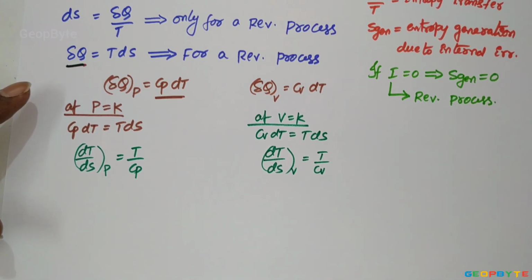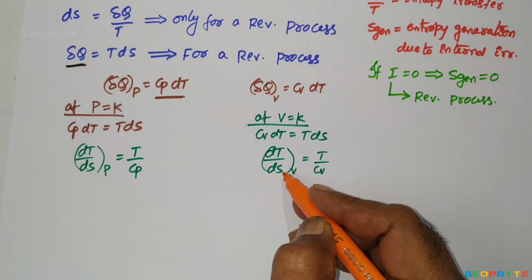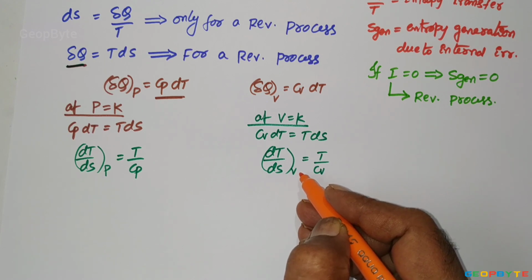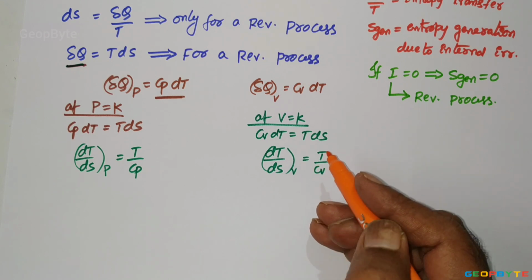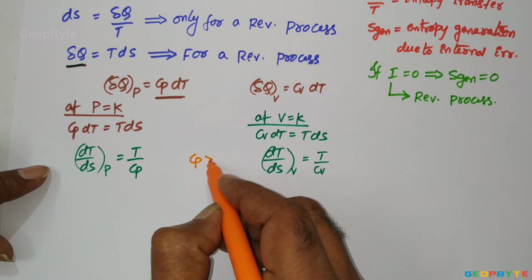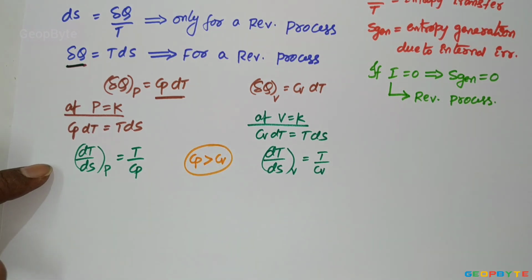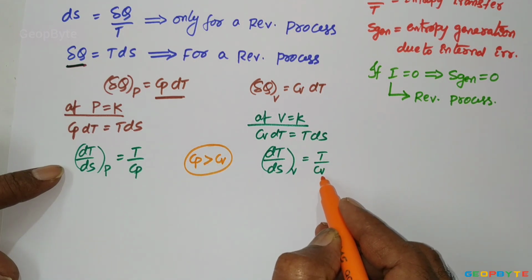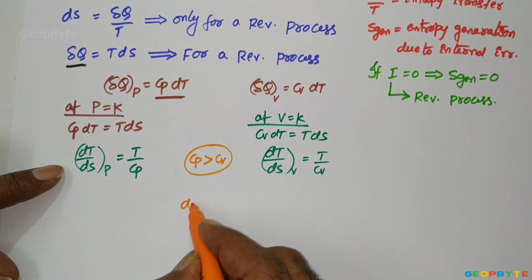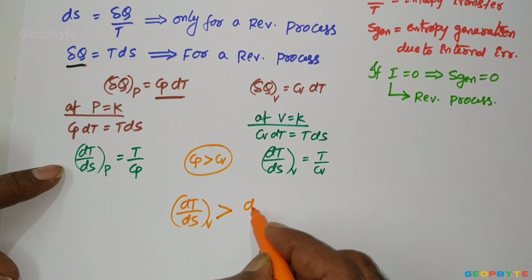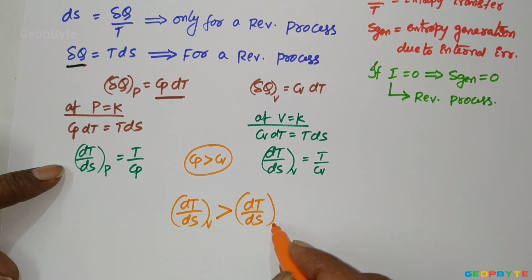The quantity dT by dS at constant volume is the slope of the constant volume curve in the T-S coordinate system. The slope of the constant volume curve is T by Cv. The slope of the constant pressure curve is T by Cp. Since Cp is always greater than Cv, for the same temperature, since Cv is less than Cp, the dT by dS at constant volume is always greater than the dT by dS at constant pressure.